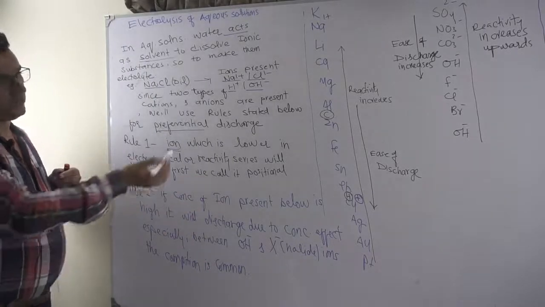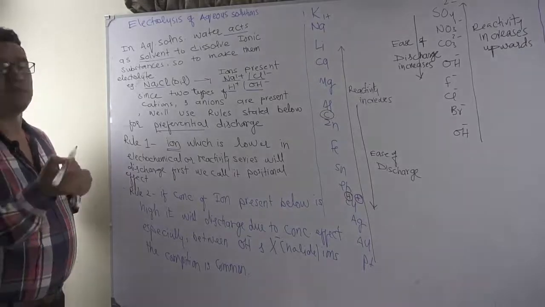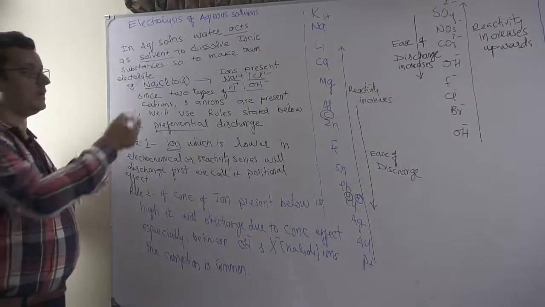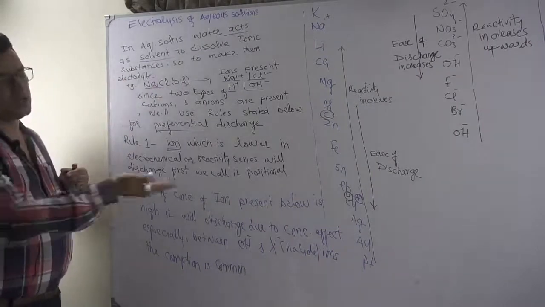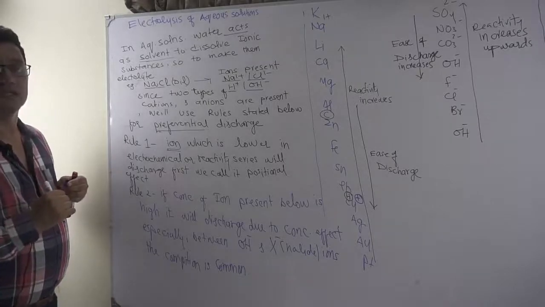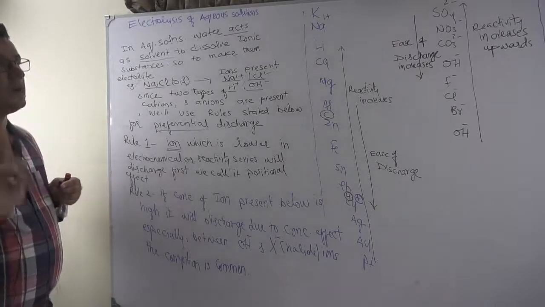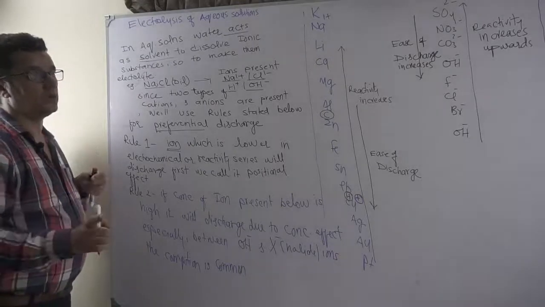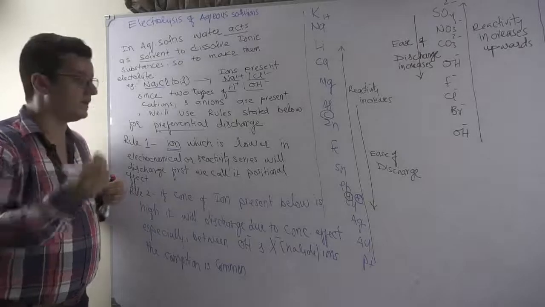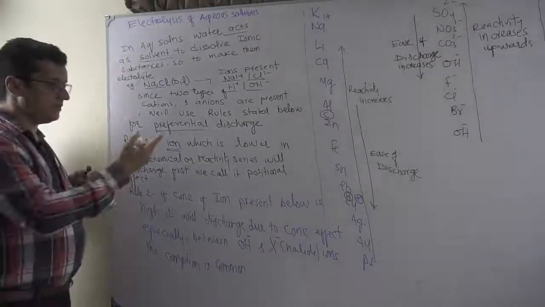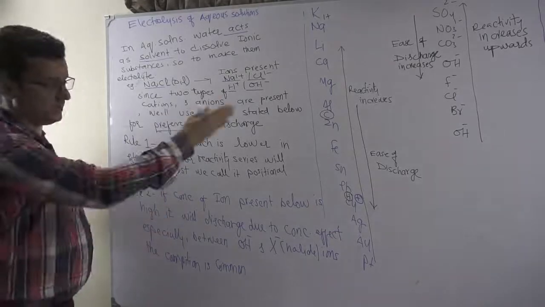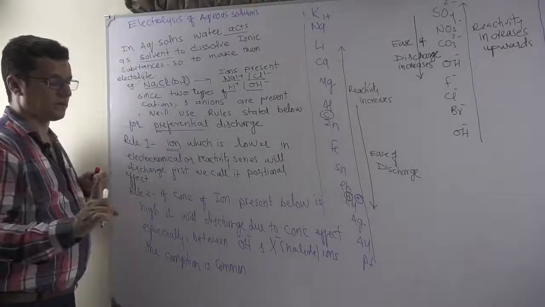That is why if we need sodium metal, we cannot electrolyze aqueous sodium chloride, because hydrogen ion is lower and there is a huge difference. So hydrogen ion will discharge into hydrogen gas, but sodium metal will not be produced at the cathode. We need to electrolyze what? Molten sodium chloride in that case. So I said in the preferential discharge rule, the ion which is lower in the series has more right to discharge. Fine. Rule 2 says what?